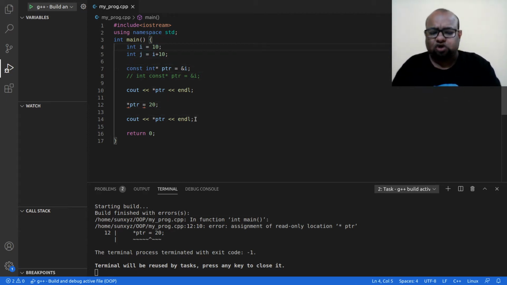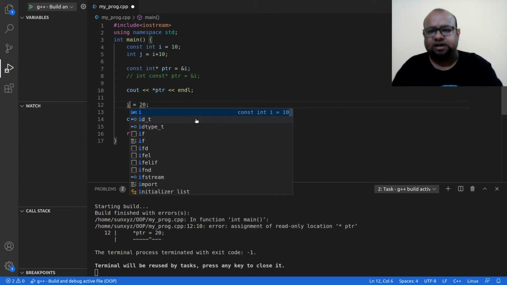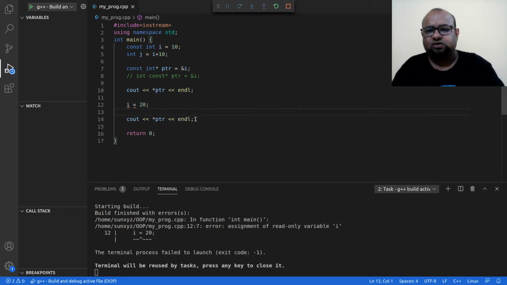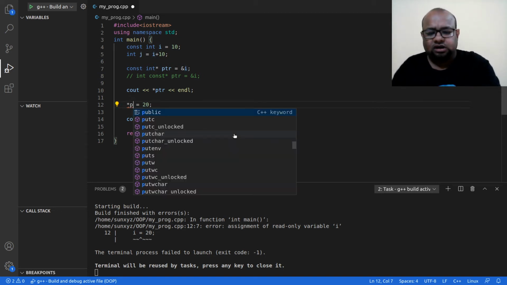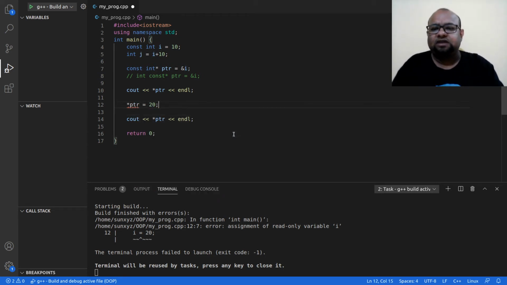Now if I make this const, then what will happen? I cannot even use I anymore to update. So I is a constant. If I try to do this, I will get an error again that I am trying to update the value of I. Now I cannot update using this pointer as well. If I try to update the value to 20 using this pointer, I will get an error. I will anyway get an error because I is constant, but if I make I normal, not a constant, even then I cannot update the value over here.